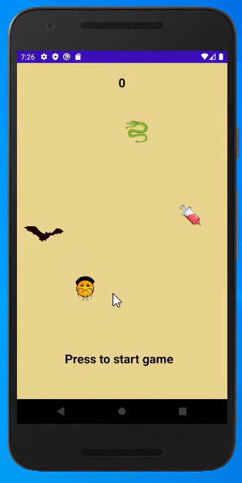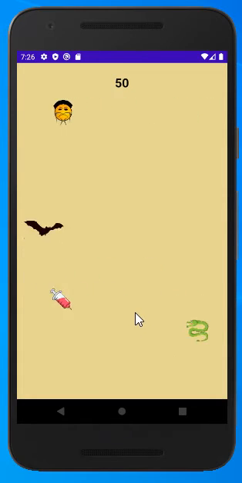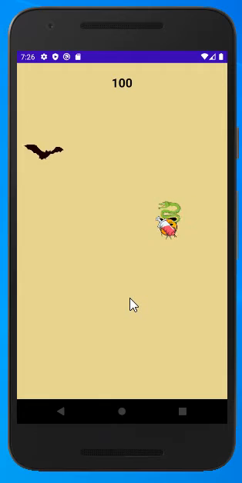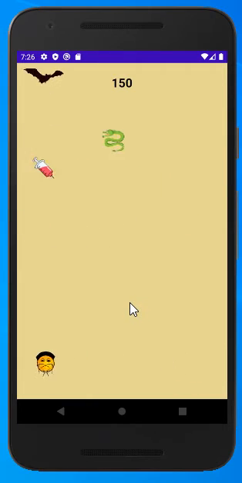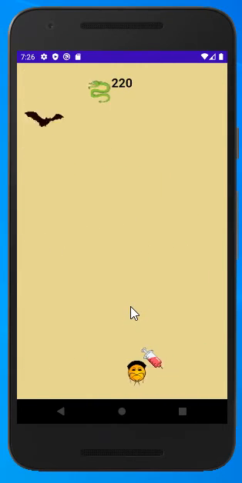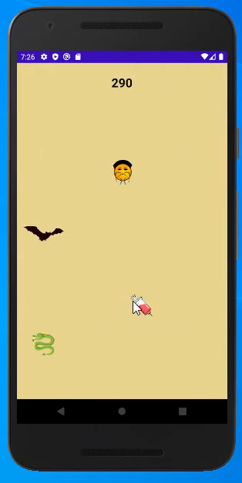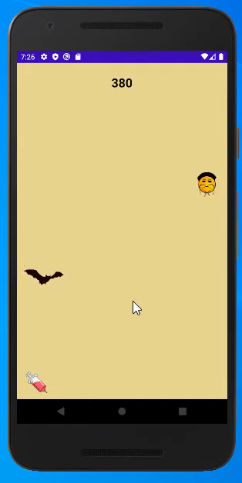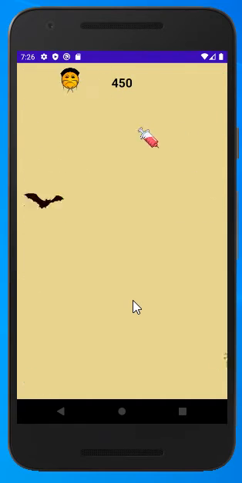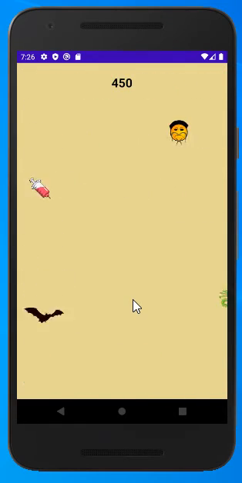So let's see how they interact with the bat on the screen. As you see on the top of the screen, there is a counter which counts our points. When I hit the Chinese emoji, it takes 20 points, and when I hit the dragon, it takes 50 points.